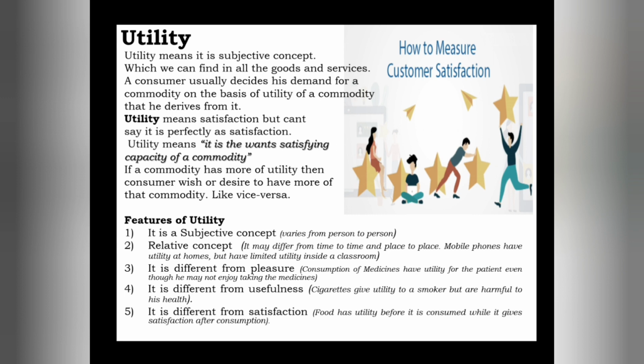Like third, it is different from pleasure. See, utility should not be a pleasure; it means it should not always be pleasure, and utility may sometimes be bitter. It is different from pleasure, which means there is no hard and fast rule that utility should be pleasure, that satisfaction should be pleasure. Sometimes utility may be bitter. Let us see how. Consumption of medicines has utility for the patient, even though he may not enjoy taking the medicine.